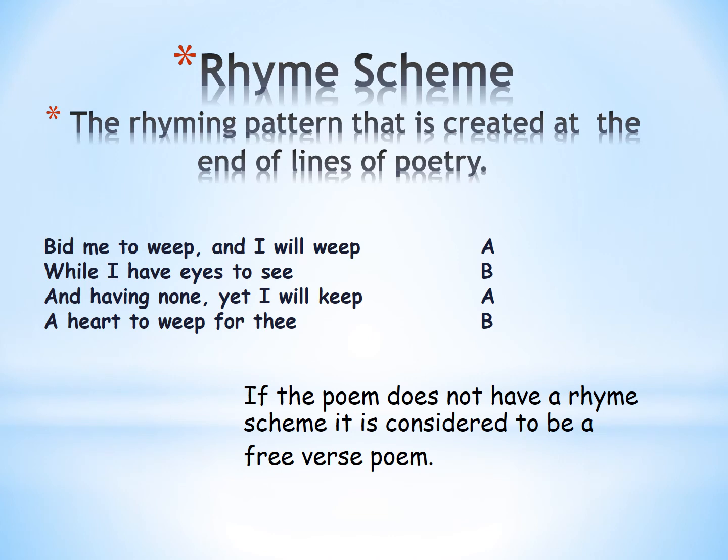Rhyme scheme. So, rhyme is different and rhyme scheme is a different one. The rhyming pattern that is created at the end of lines of poetry. Now, for example, at the end of this stanza, the words like whip, see, keep, thee. So whip, keep, see, thee. So A B A B. So whip and keep are both A, and see and thee are B.